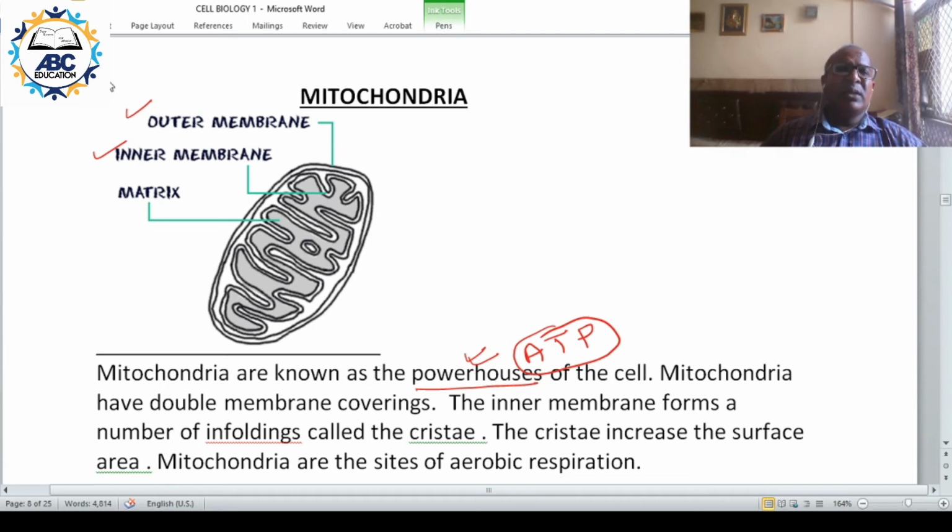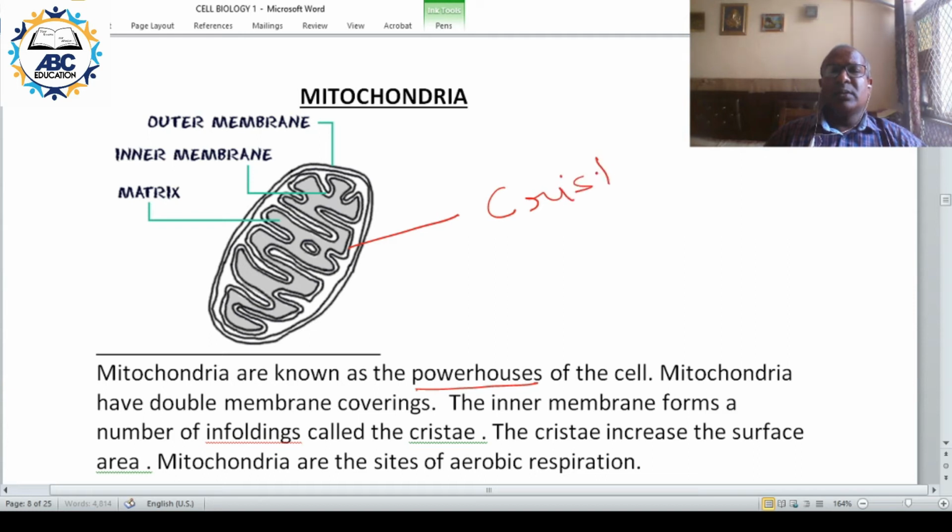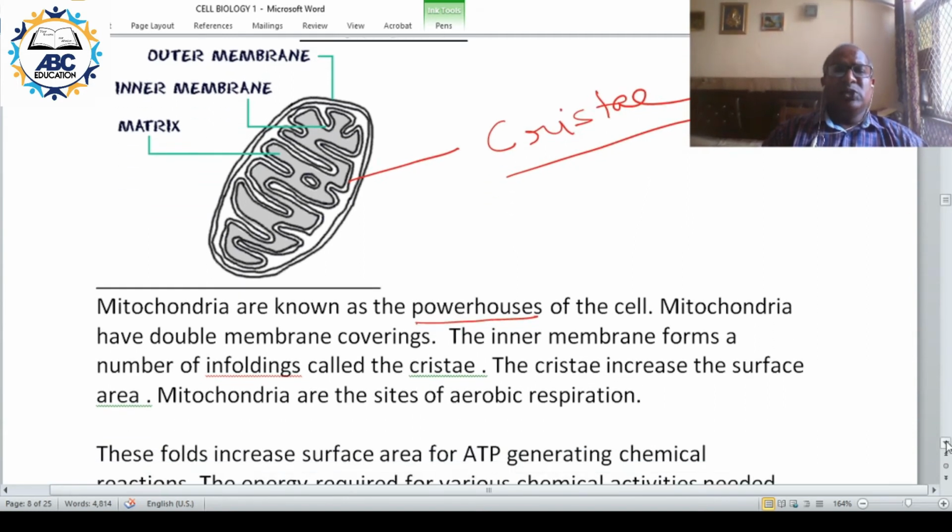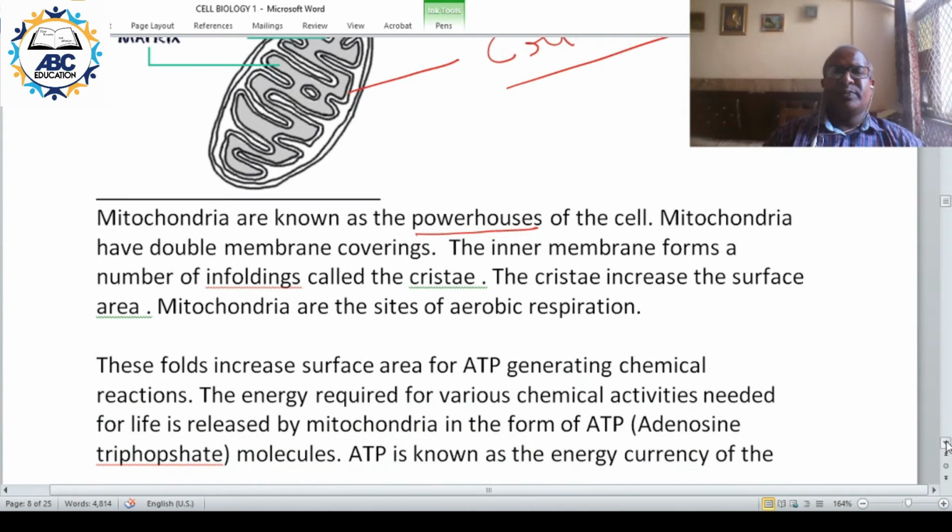The inner membrane is folded into structures called cristae.